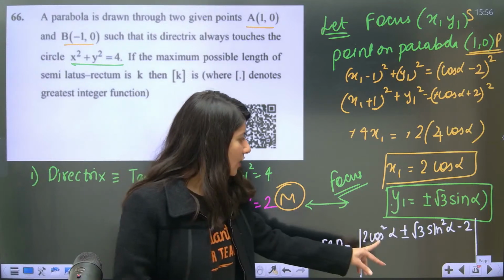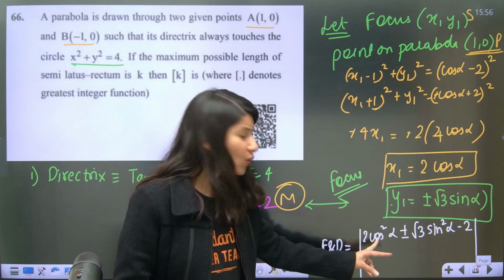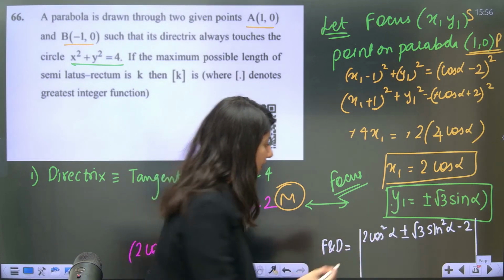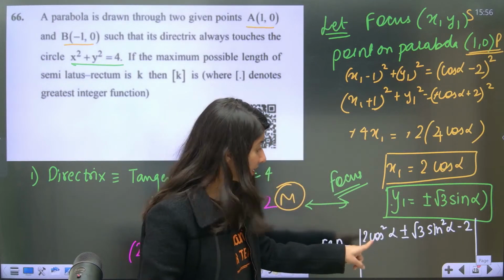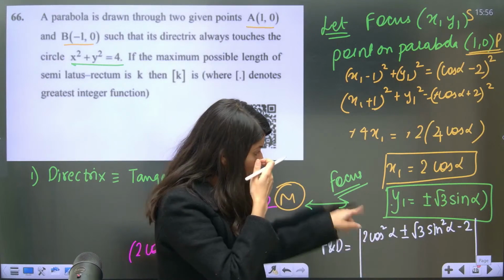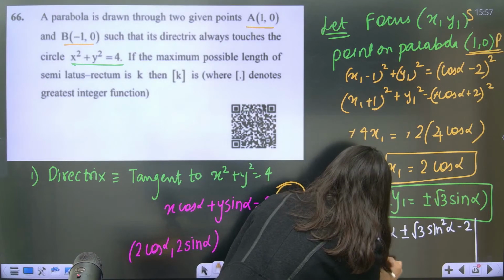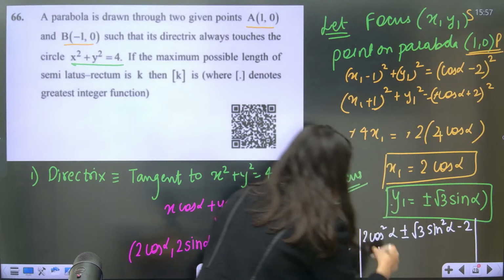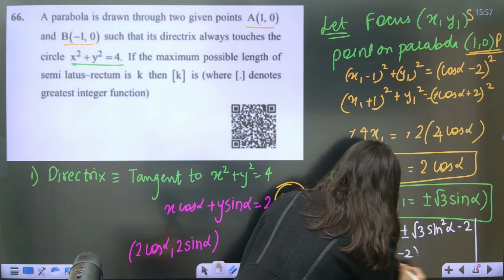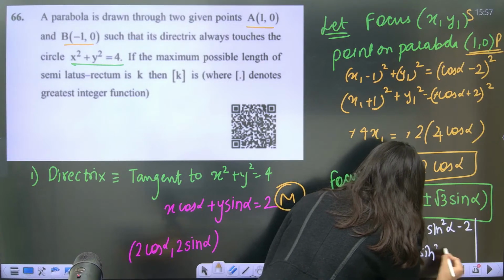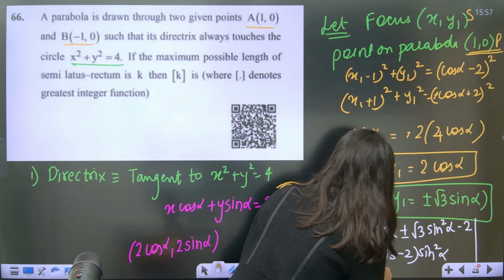Now cos square alpha plus sine square alpha. So cos square alpha can now be converted into sine square. So you are going to get 2 minus 2 sine square. Understand? 2 minus 2 sine square. 2 cancel. So this is plus minus root 3 sine square minus 2, minus 2 sine square. So plus minus root 3 minus 2 times sine square. This is what your distance is.